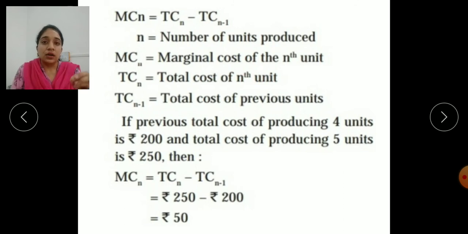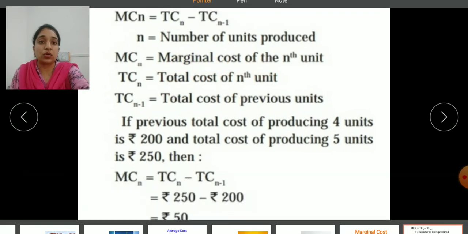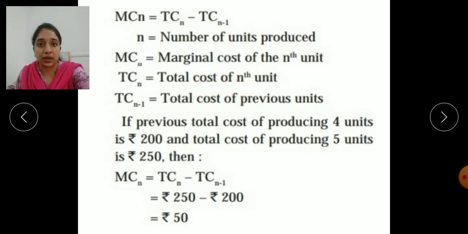जैसे 9,000 is the cost of producing 9 chairs, and when one additional chair is produced, that means when the 10th chair is produced, at that time the cost is 9,500. So that will be the marginal cost of the nth unit, meaning 9,500, and total cost of nth unit means here you can take the number 9,000. So total cost of previous units, n minus 1 बोला तो यूनिट्स में माइनस करना है. यूनिट्स मतलब 9 चेयर्स एंड 10 चेयर्स आर द units of production.